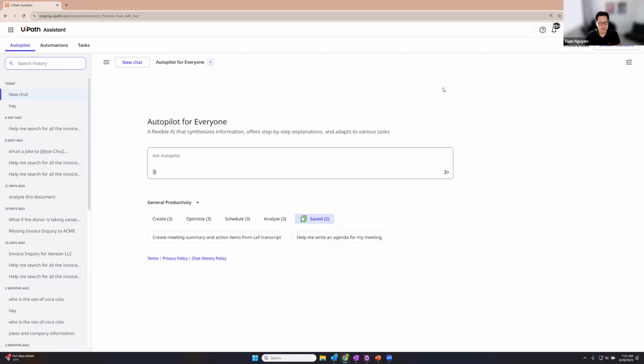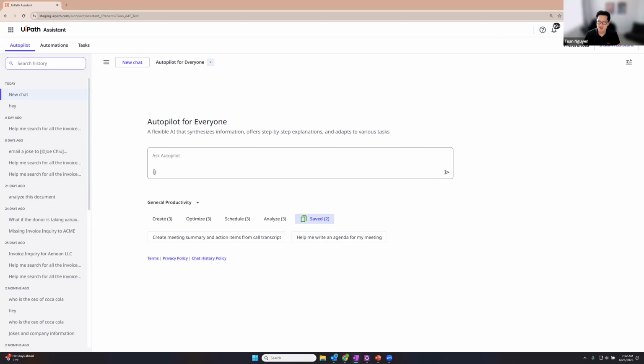And so we know that much of the time you're reacting to a lot of things throughout your day, whether it's an email coming in from someone else or a request. So we want to utilize Action Center to pipe in those requests, and then you can utilize Autopilot for Everyone as kind of your one-stop shop to be able to handle all those requests in an automated fashion.